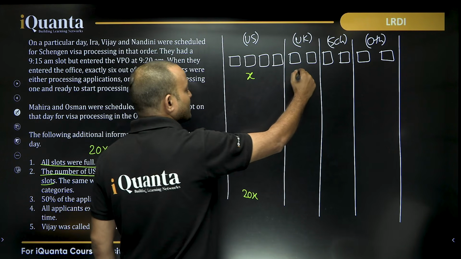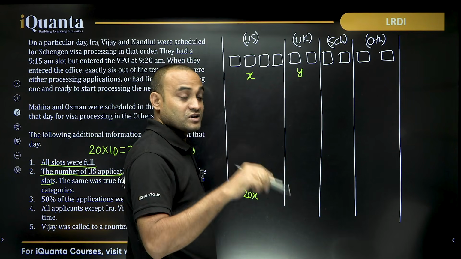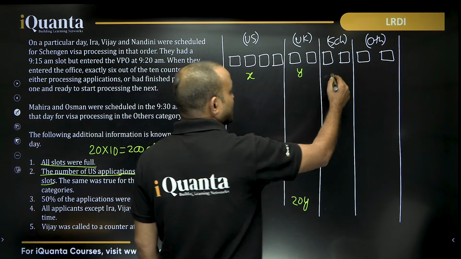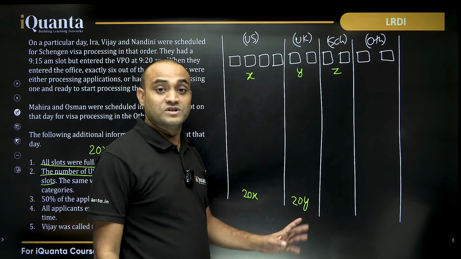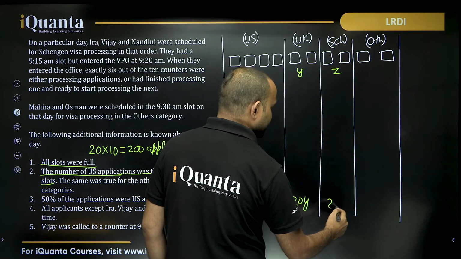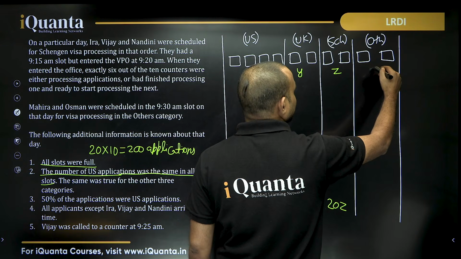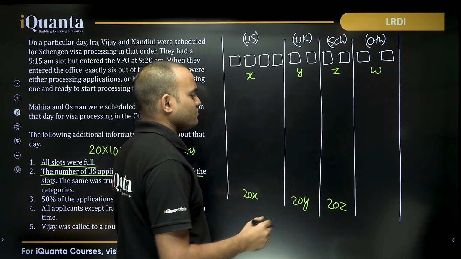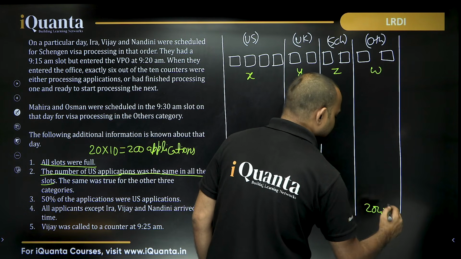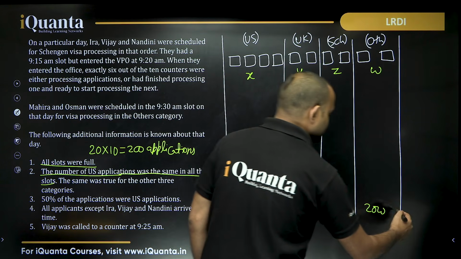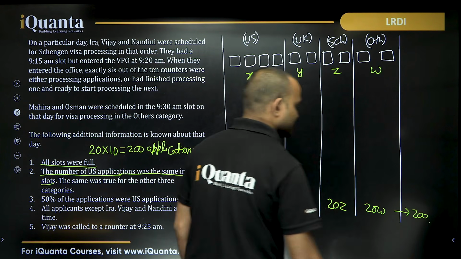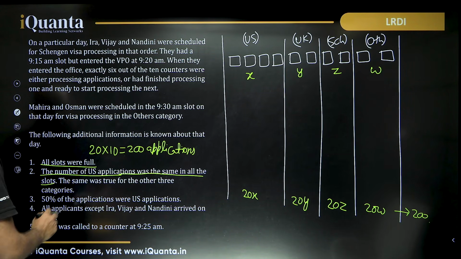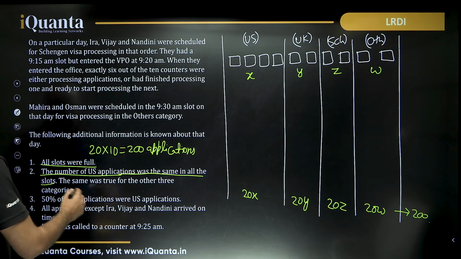In case of UK, if there were Y applications in one slot, there will be a total of 20Y applications. In case of Schengen, if there were Z applications in one slot, then there will be 20Z applications. In case of others, if there were W applications in one slot, there will be a total of 20W applications, and the sum of all these should be 200, right? Total 200 applications.